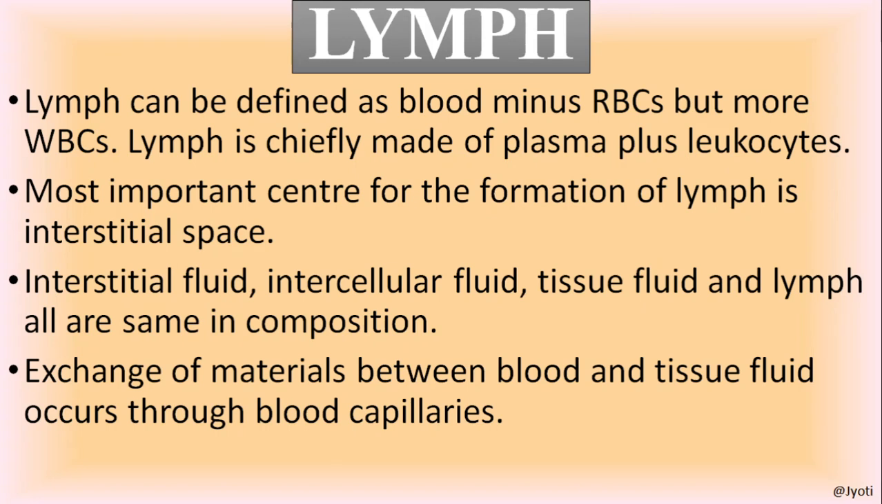Now the next vascular tissue is lymph. The lymph is defined as blood minus RBC but more WBC. So what is the difference between blood and lymph? The lymph contains plasma, blood contains plasma. The lymph contains WBC, blood also contains WBC, but the WBC number is more in case of lymph. In blood, RBC are there, but there is no RBC in lymph.